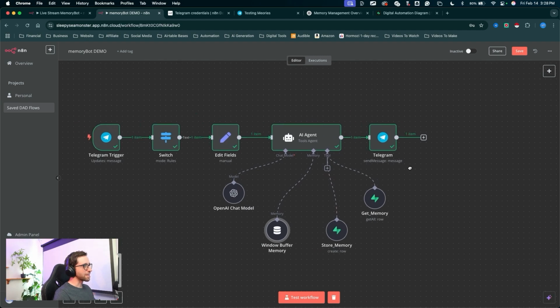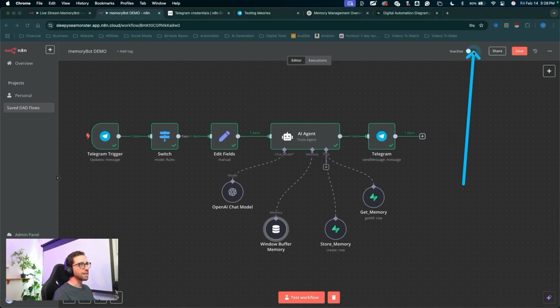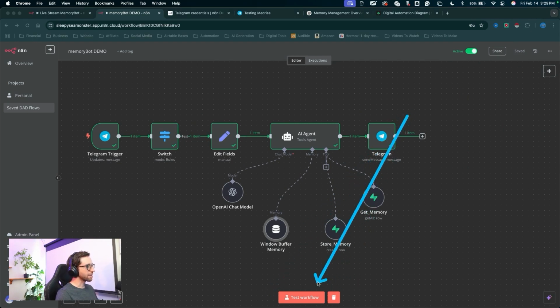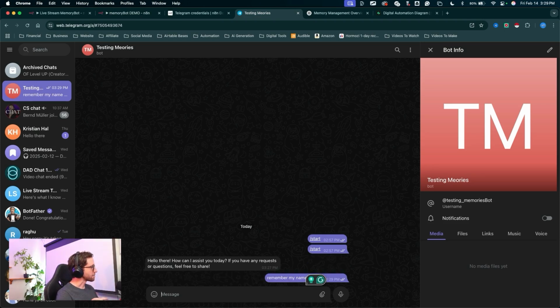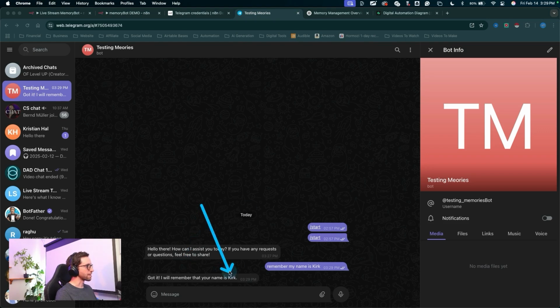Okay, so what we can do is actually toggle on this agent that'll save the workflow. And without testing it further, let's just jump back into Telegram and start using it. So I'm going to jump over to Telegram and in the message field, let's type, remember, my name is Kirk. Got it. I will remember that your name is Kirk.